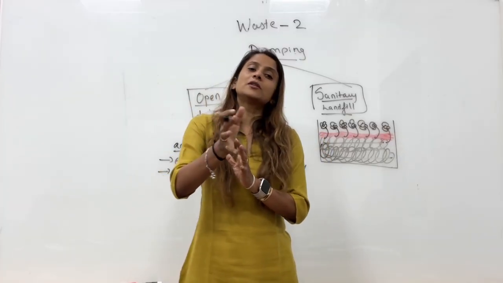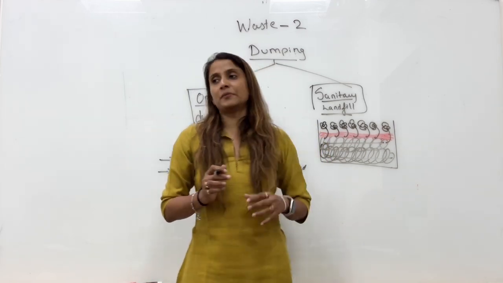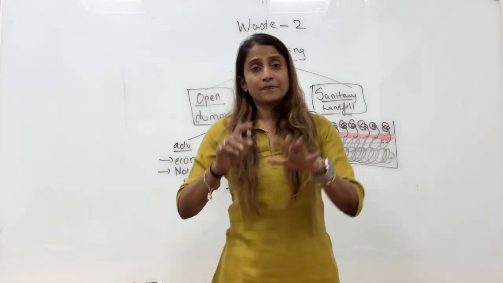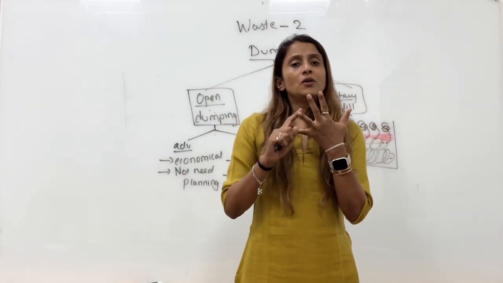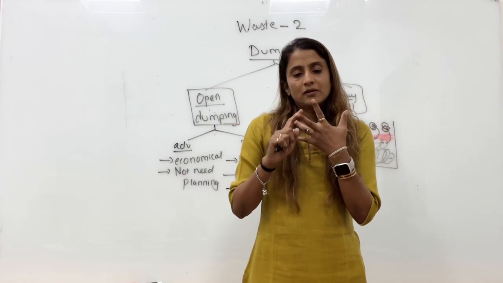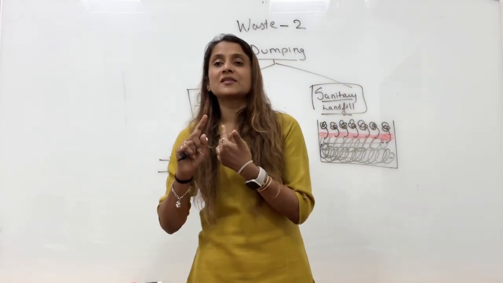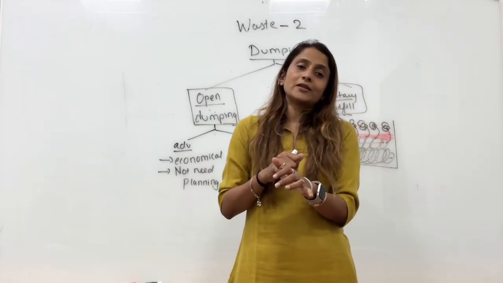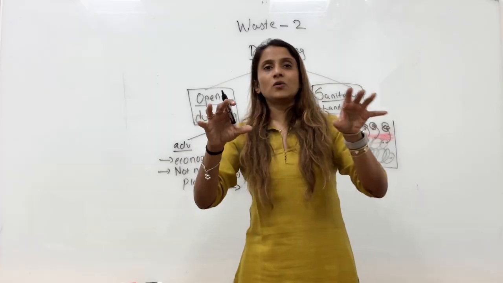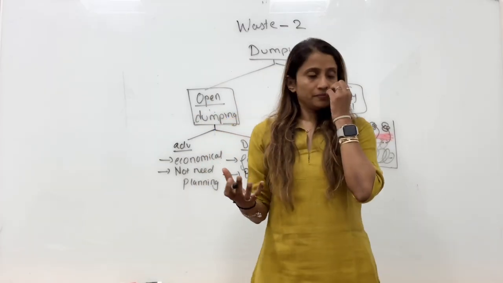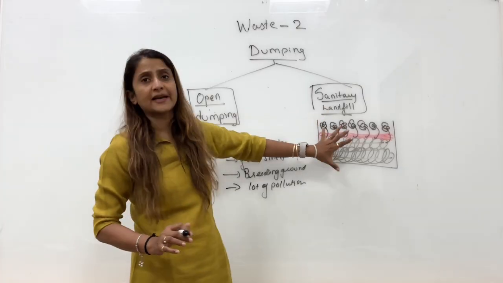They should not be more than 30 centimeter deep. Grow those plants which are locally adaptable. Grow perennial plants. Six main characteristics you need to know: non-edible, low nutrient requirement, locally adaptable, drought resistant, perennial, and roots not more than 30 centimeter deep. And plus this plantation is going to make that area look a little better because there will be plantation. So this is what I have just described to you, the sanitary landfill site.